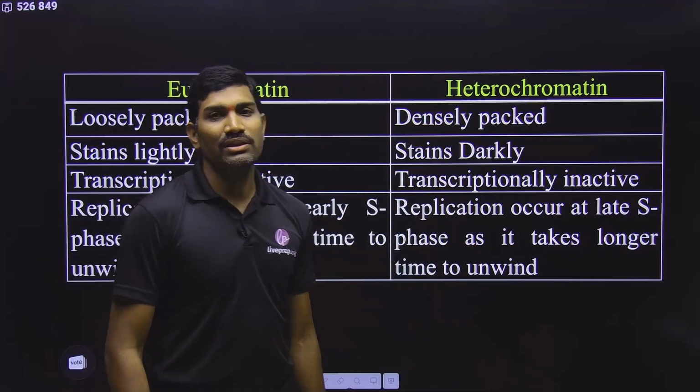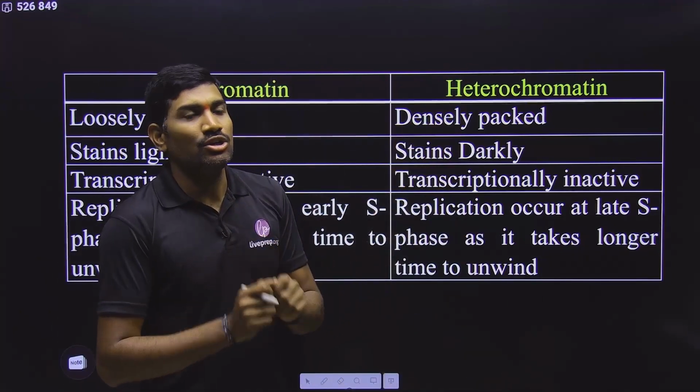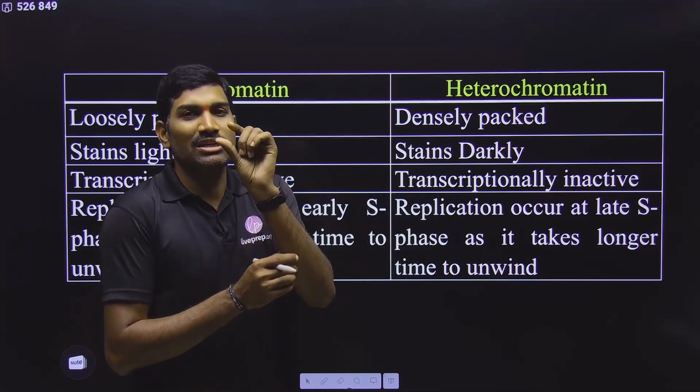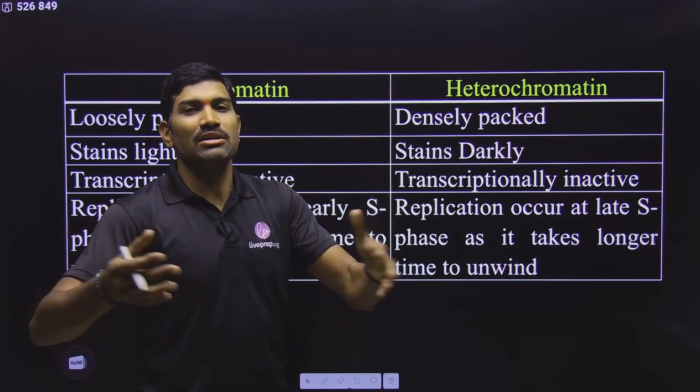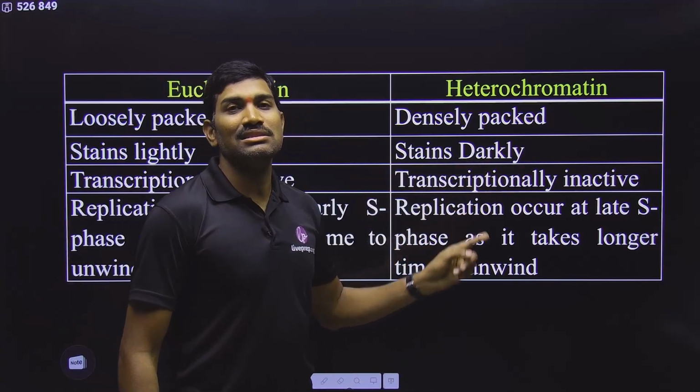And if we are talking about the heterochromatin, it is densely packed, meaning very tightly packed. So that's why the density, meaning more DNA is present in less space. More DNA is present, so it will take more stain. That means it will stain darkly. And this is transcriptionally inactive.